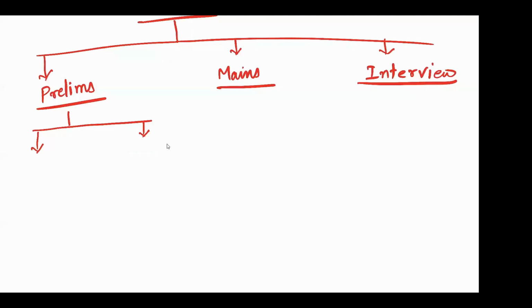First is general studies paper, second is CSAT paper, civil services aptitude test, right? So this is general studies, this is CSAT.